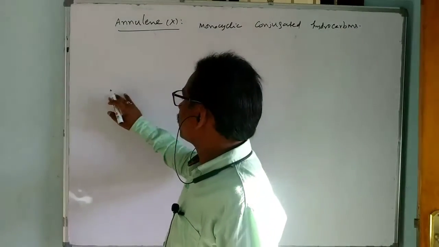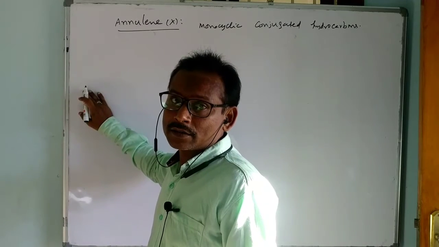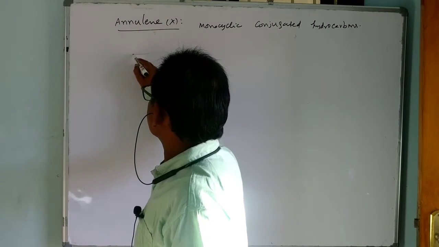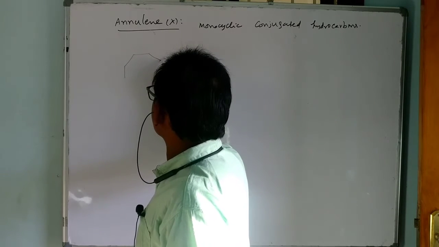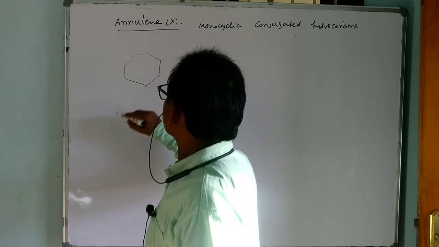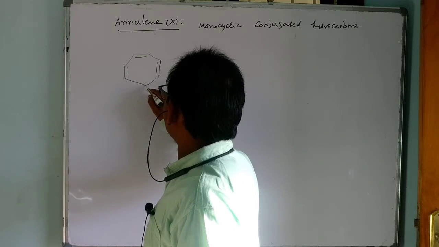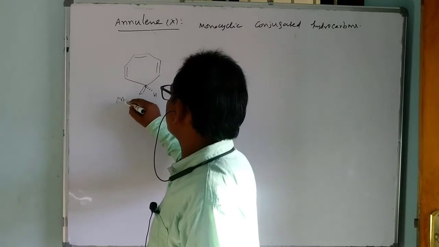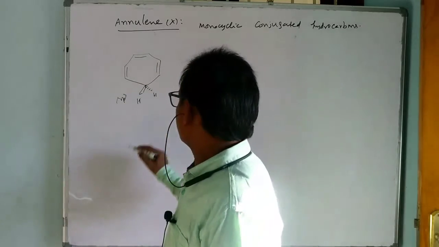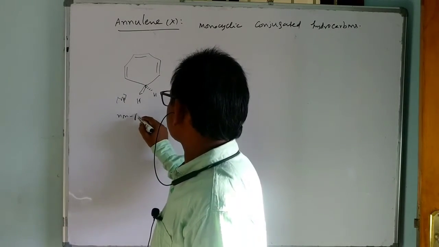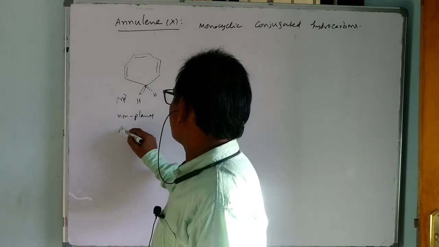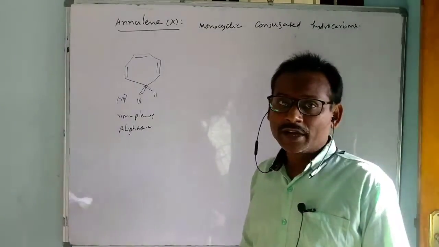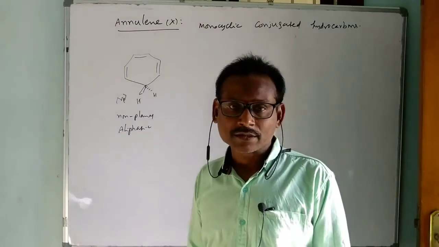Consider, let's say, a 5 carbon system is already discussed. Let me consider a 7 carbon system. A 7 carbon system. If you write like this, this is not planar because the carbon is sp3 hybridized. It is not planar, so it is non-planar. It is aliphatic. But in order to gain stability, it is converted into an aromatic species.